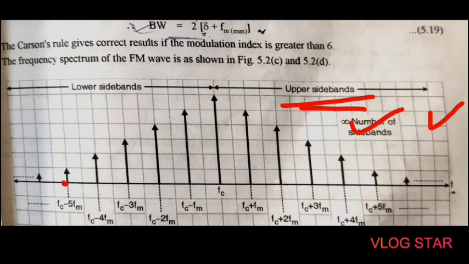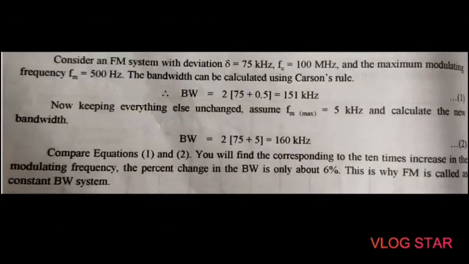Then after that we know the basic concept of this FM wave, that is the bandwidth of FM should be constant. Let us see how the bandwidth should be constant. Okay, so here let us prove it by taking one example.